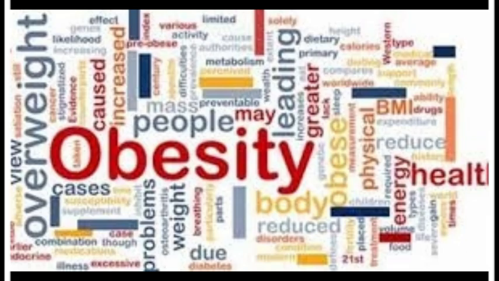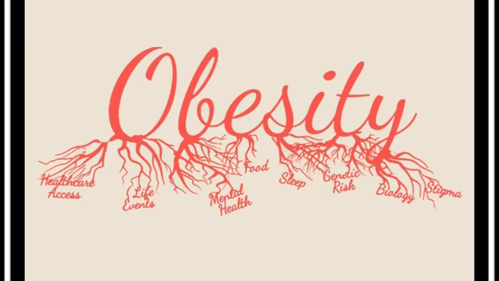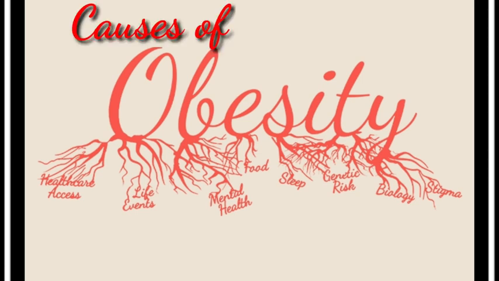Next one is obesity. Obesity is also one of the diseases caused by malnutrition. First one, causes of obesity. Obesity results from a combination of factors that includes the reduced opportunity for physical activity. This is the main thing.